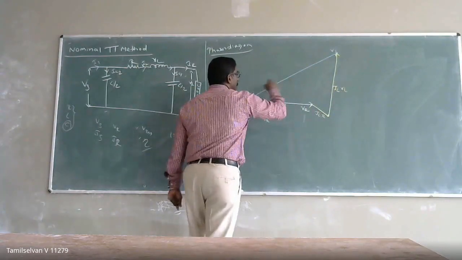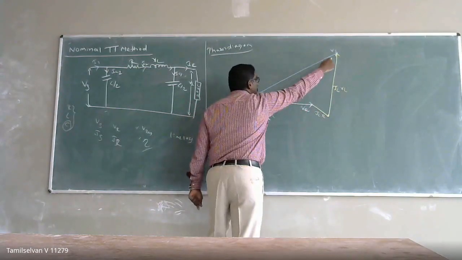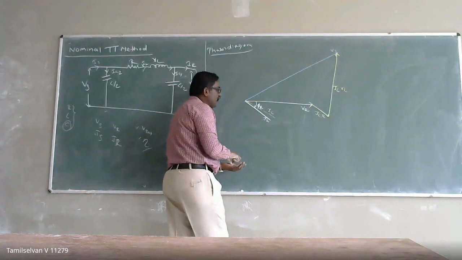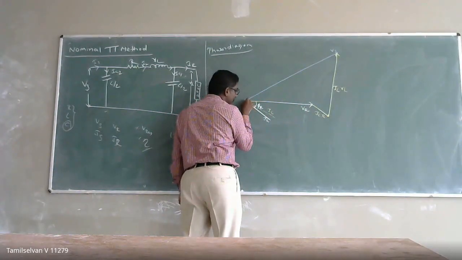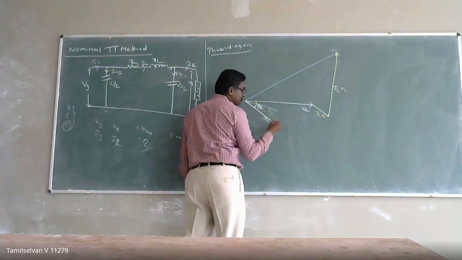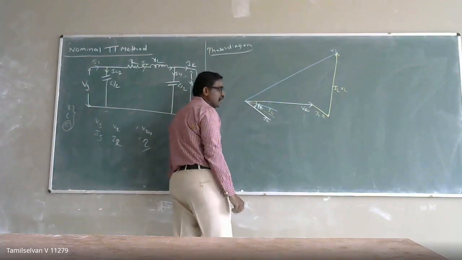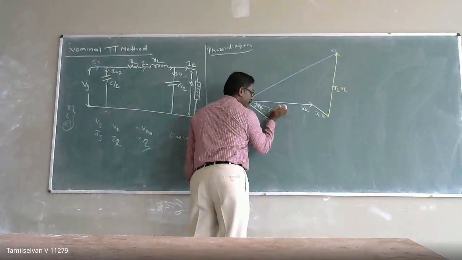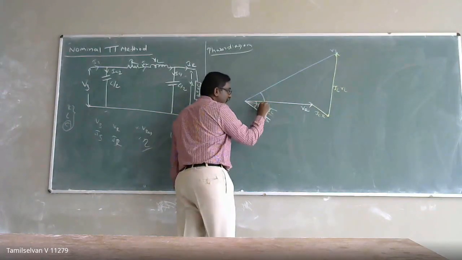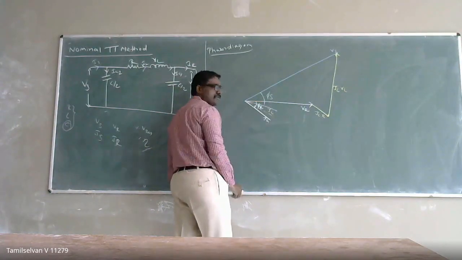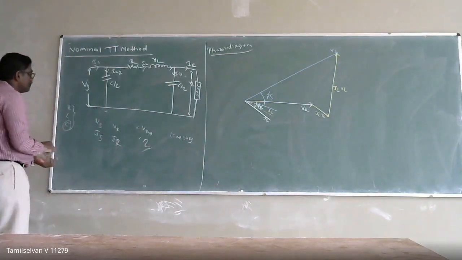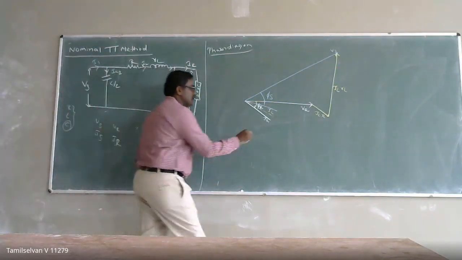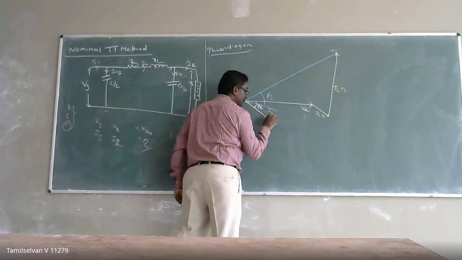Okay. So when your voltage leads, your sending end current will lag. Your sending end current is going to lag, and that lagging is by an angle phi. So this current here is nothing but the capacitive current. These are the capacitive currents IC1 and IC2, which are at 90 degrees.